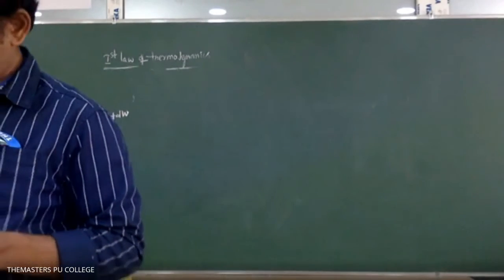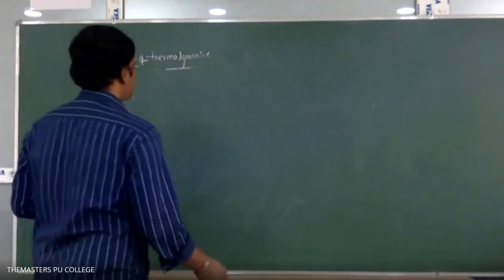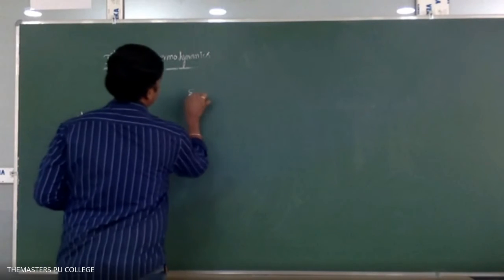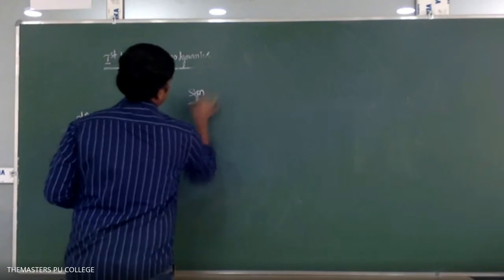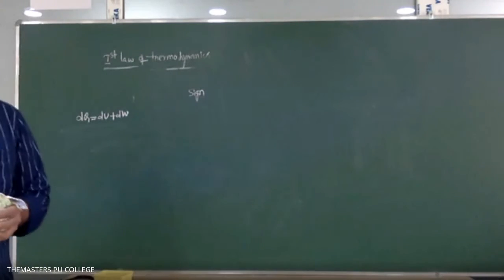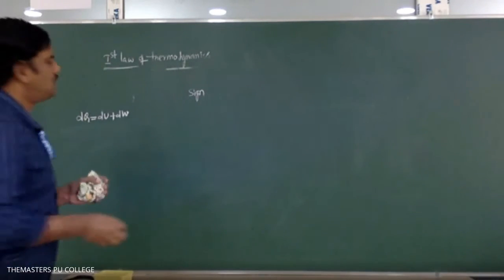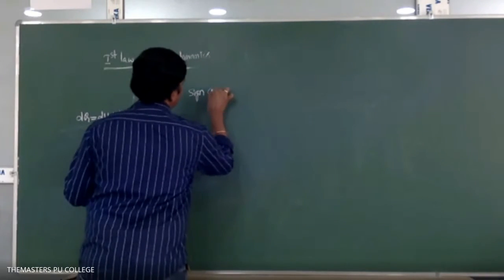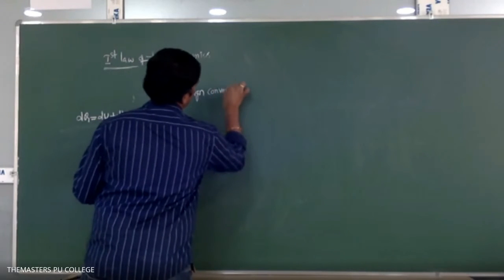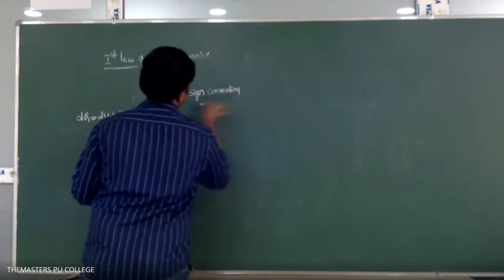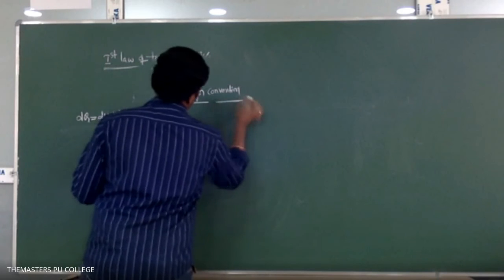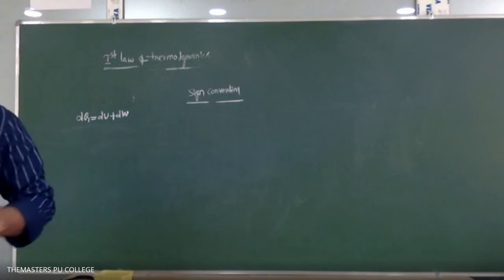Okay. So next, in that only you can write the sign convention. Sign convention.